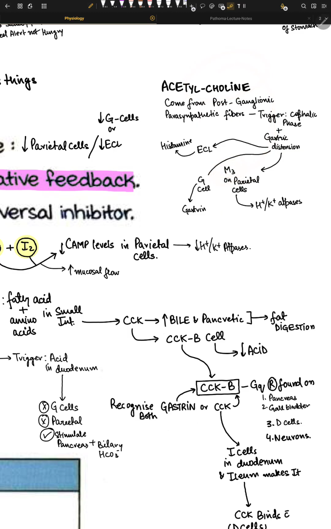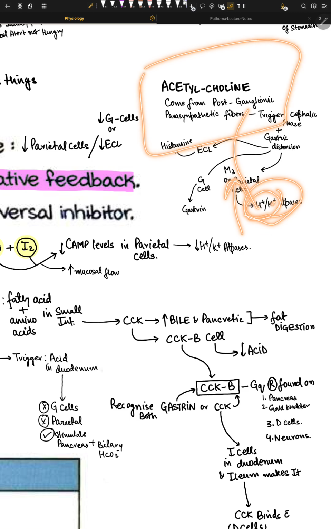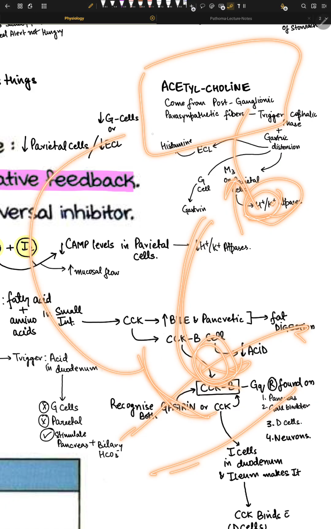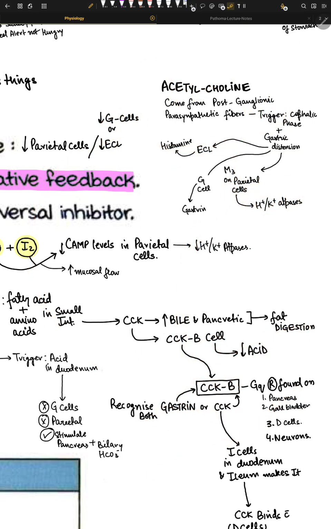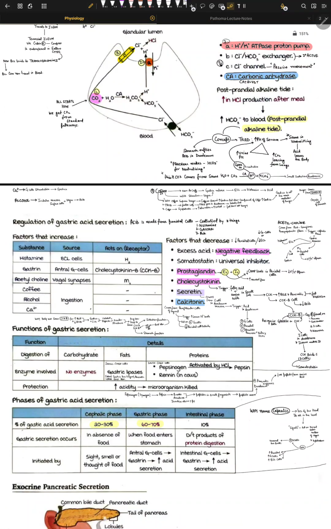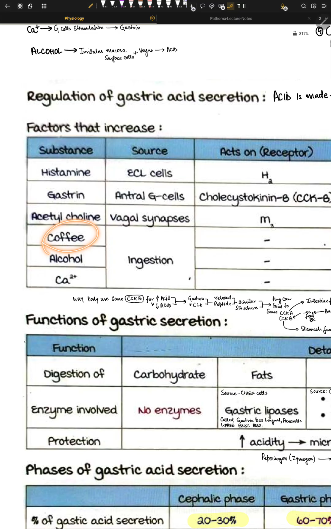M3 gets activated. Once M3 is activated, there is upregulation of the H plus K plus ATPase pumps, and then H plus goes into the glandular lumen, and K plus goes inside toward our blood vessel, and this K is being exchanged for some chloride, and then this chloride eventually goes to the lumen of the gland, and then we have HCl in the lumen of the parietal cell. So that's how it happens. Cool, right? Amazing.